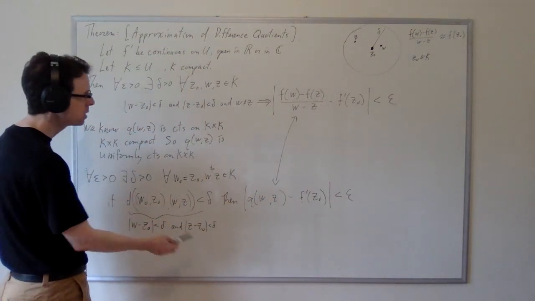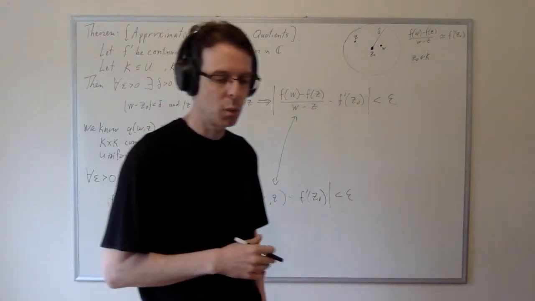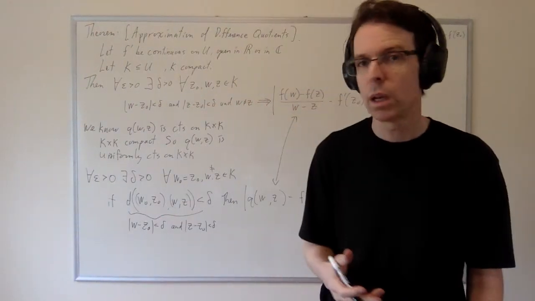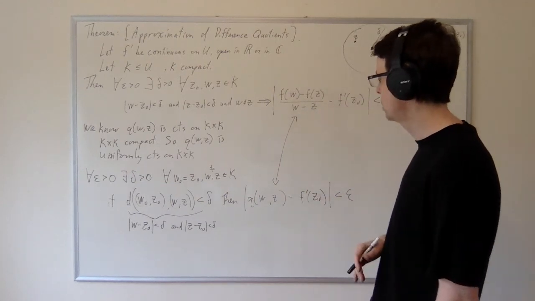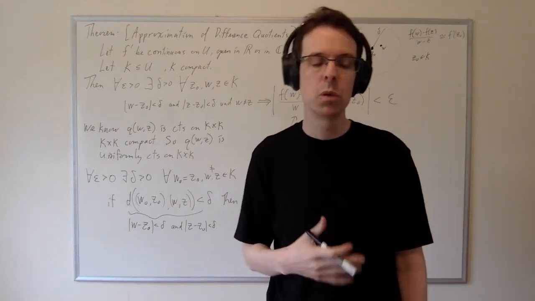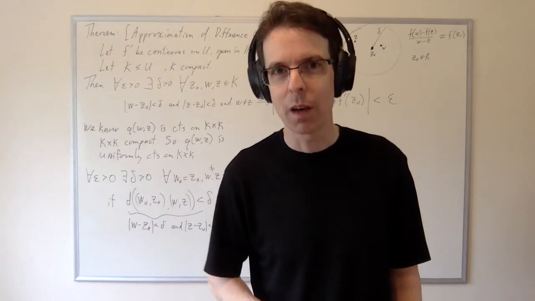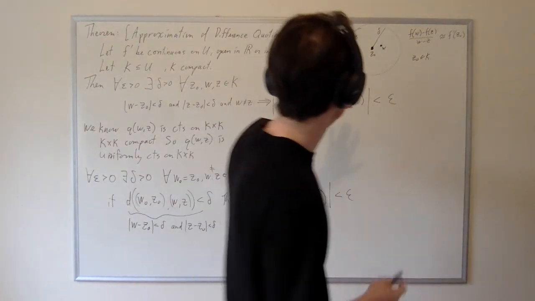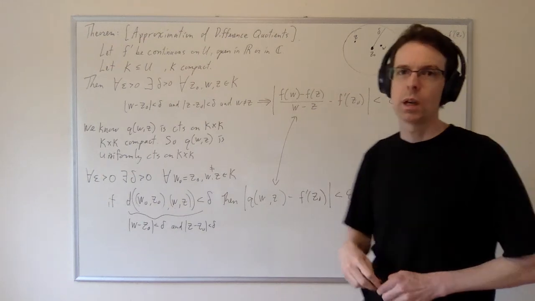And then everything that it says just becomes this line. So this demonstrates that we can uniformly approximate the difference quotient with derivatives, or vice versa, if you please. And this is a powerful tool that we will use basically everywhere one would have used the mean value theorem. We can get this similarity between the derivatives and the difference coefficients as much as we like.